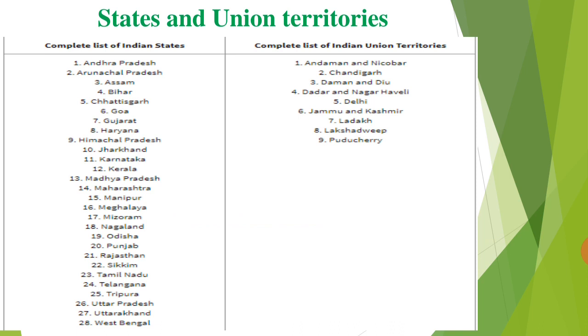So we'll come to the Union Territories. Andaman and Nicobar, Chandigarh, Daman and Diu, Dadra and Nagar Haveli, Delhi, Jammu and Kashmir, Ladakh, Lakshadweep, Puducherry. These are the Union Territories, total 9. If you include Delhi, it becomes 9. If you exclude Delhi, then it is 8. Why we exclude it is because it has been given national capital status. So I hope you understood that. Total 28 states and 9 union territories.